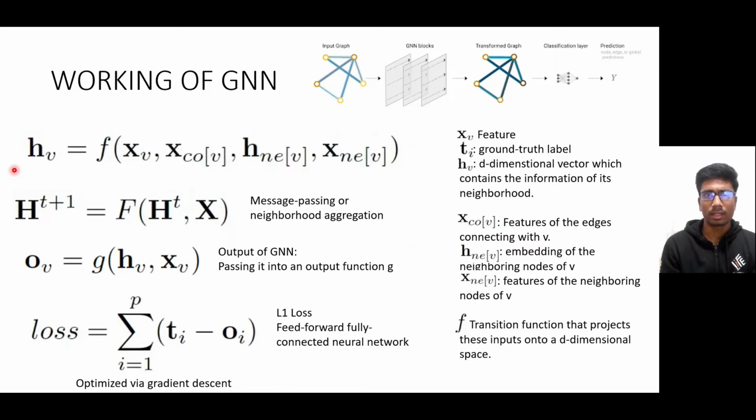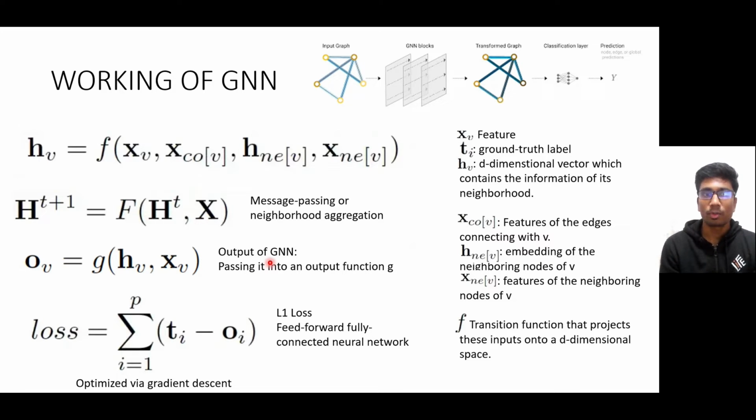So in a GNN layer, we try to get this d-dimensional vector, which contains the information of a node V's neighborhood, which is done by using a function which takes in the features of the node, the features of the edges connected to the node, the embeddings of the neighboring nodes of node V, and the features of the neighboring nodes of node V. Then at each layer of the GNN, we do the message passing or the neighborhood aggregation for each node, which is defined by the function h(t+1) equal to f of h(t), x.